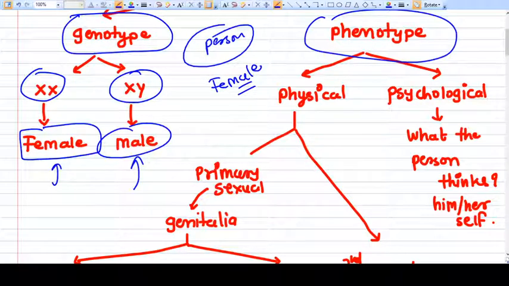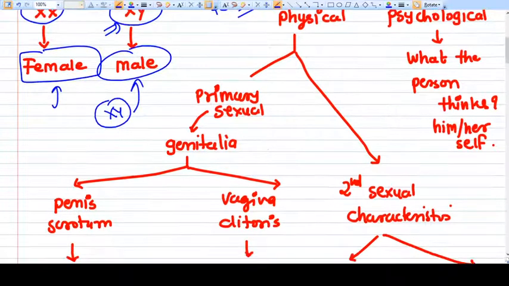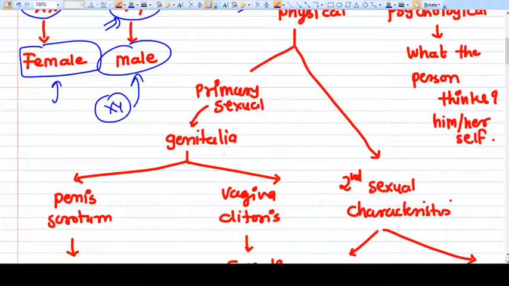But genotypically, if you do their karyotype, the genes will come XY, so genotypically the person is male. The person has sexual characteristics of a female also, like a vagina and clitoris as genitalia.